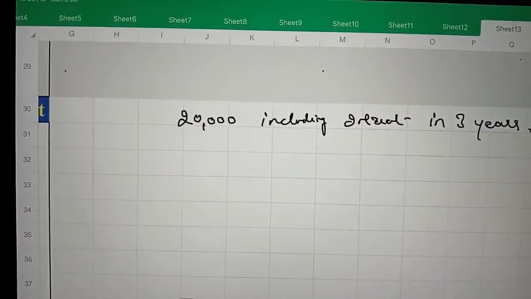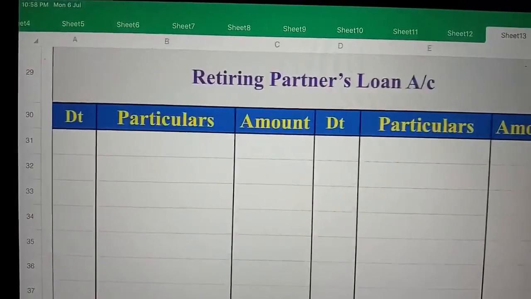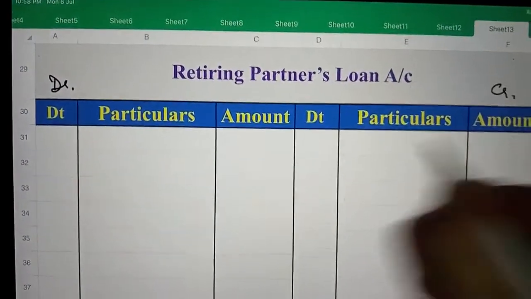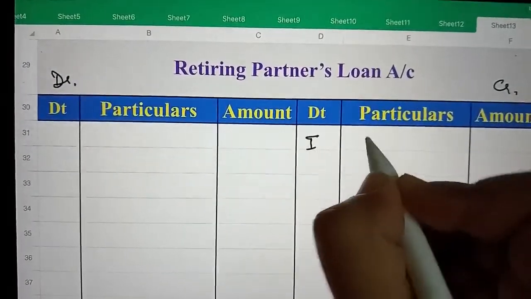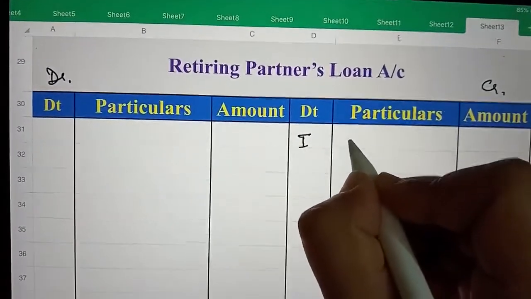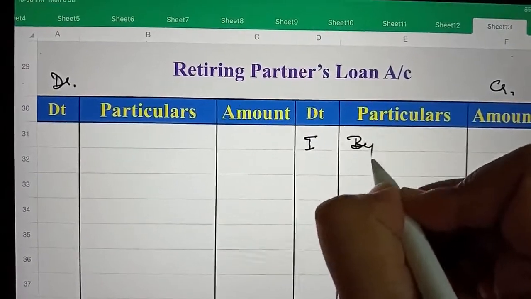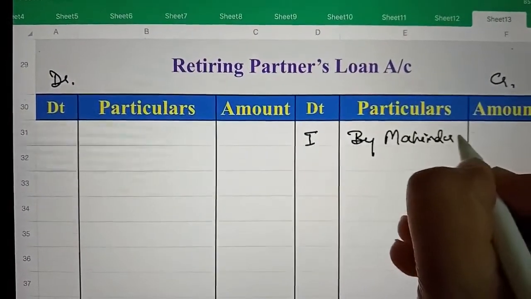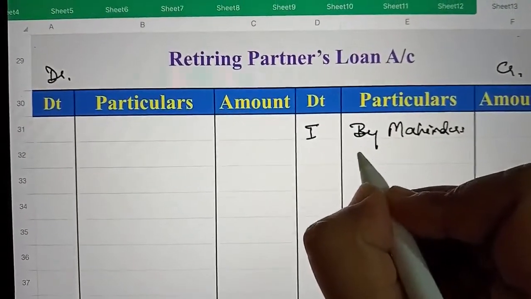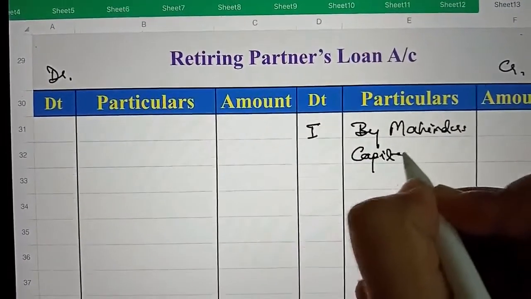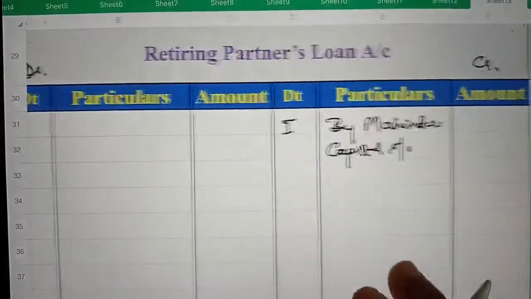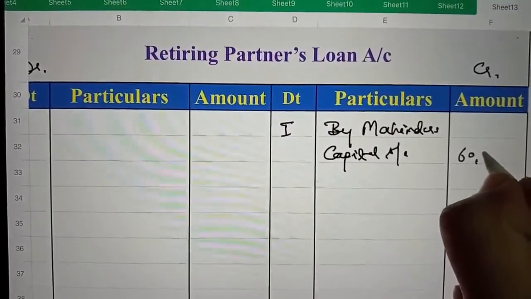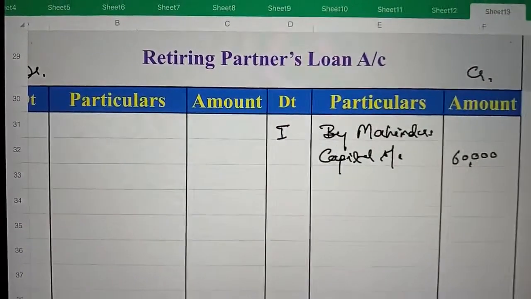So here first of all, this is debit side and this is credit side. First year on credit side we will write by Mahinder's capital account, and the amount due to him in the beginning, that is on the retiring date, is rupees 60,000.